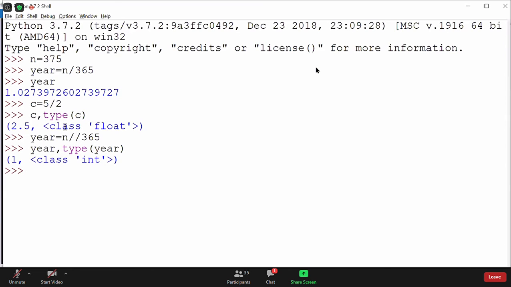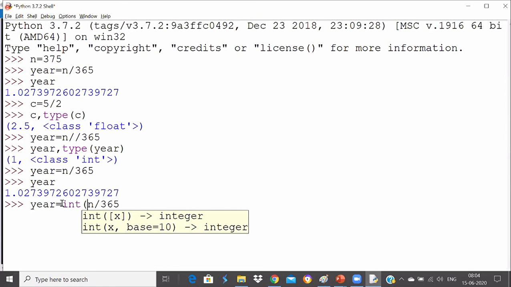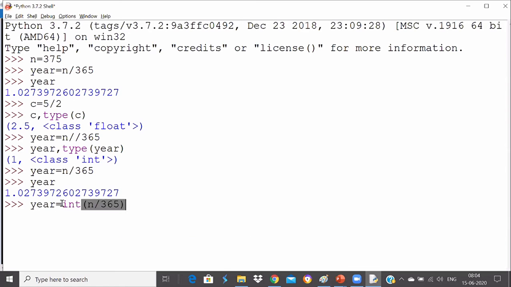So what do you mean by typecast? Typecast means converting from float to integer. As we all know, this is giving me a floating point value. When I write this formula and typecast into integer, the floating point value will be converted to integer. This is called typecasting.